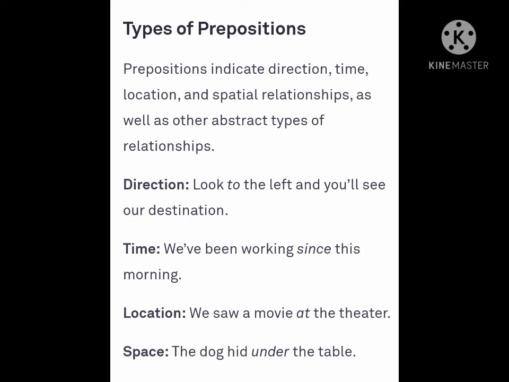Location. We saw a movie at the theater. At is a preposition of location. The dog hid under the table. So it is showing a space. Under is a preposition of space.